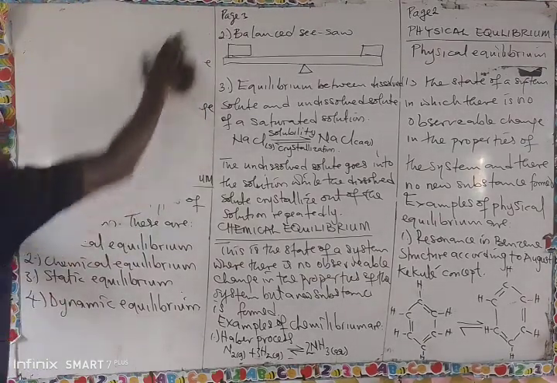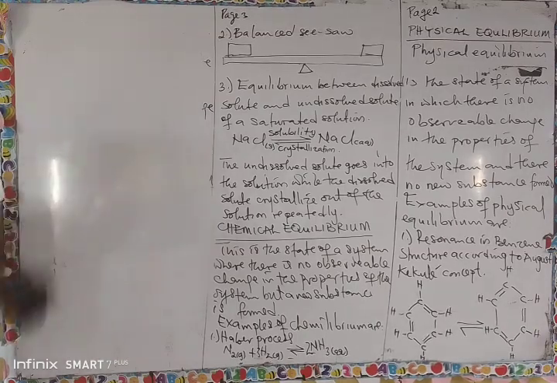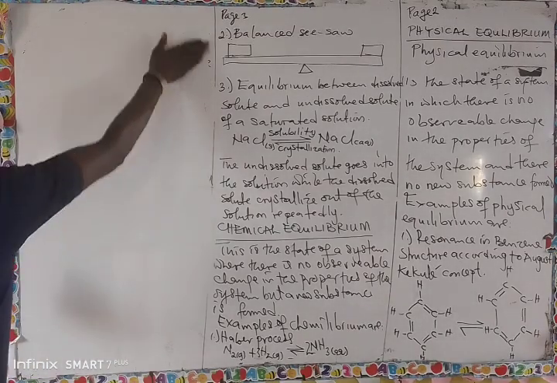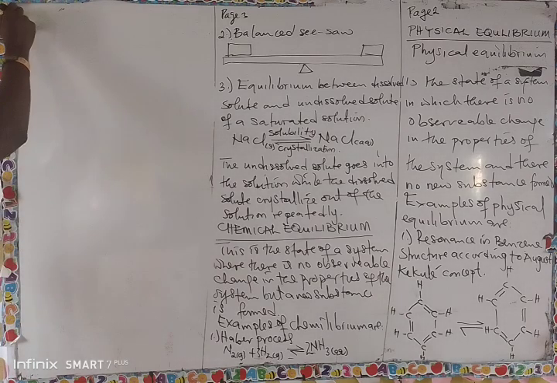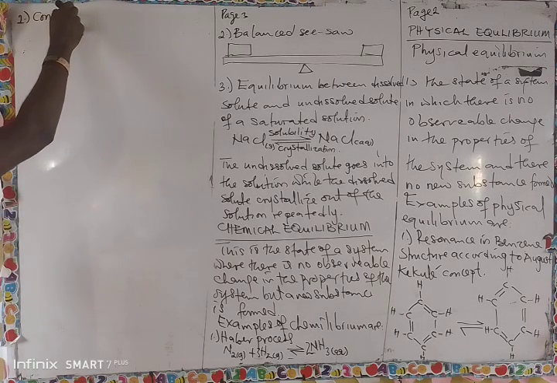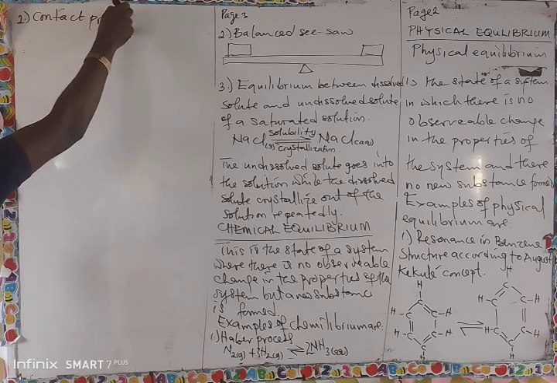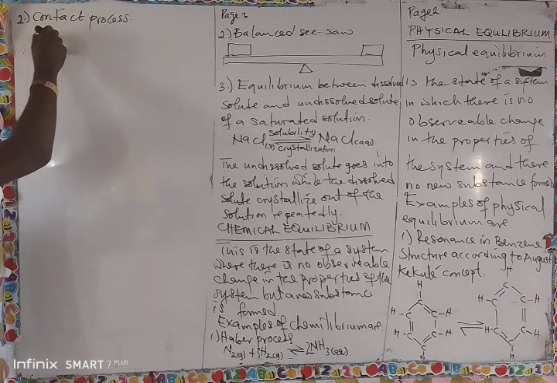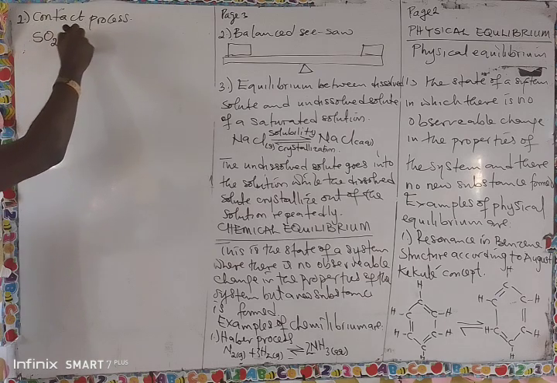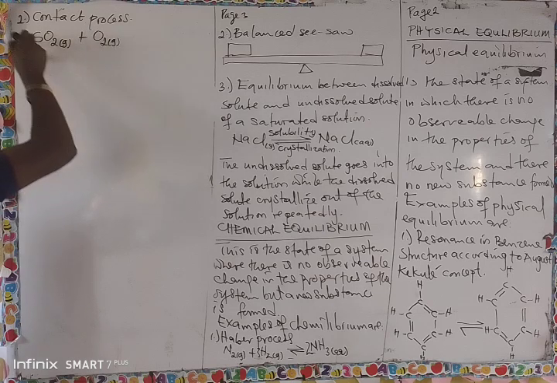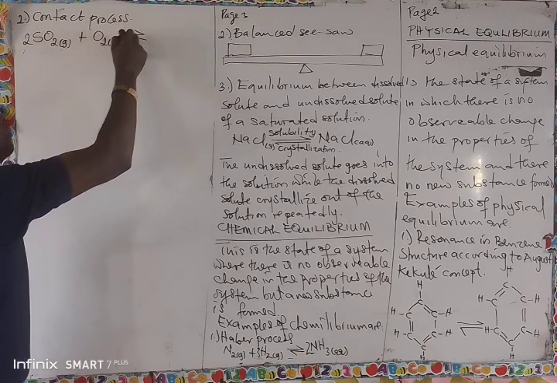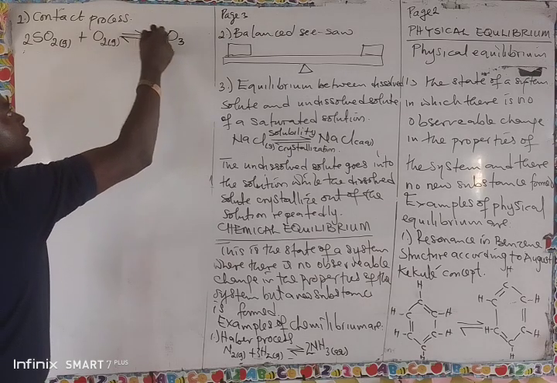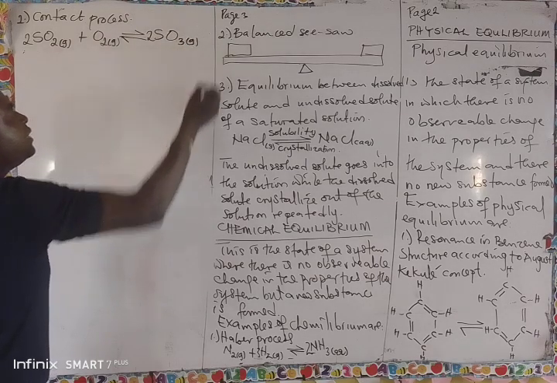Another example, number 2, is the contact process. The contact process is a step in the industrial preparation of tetraoxosulfate(VI) acid, and it involves the reaction between sulfur(IV) oxide, SO2 gas, and oxygen gas to form SO3, sulfur(VI) oxide.